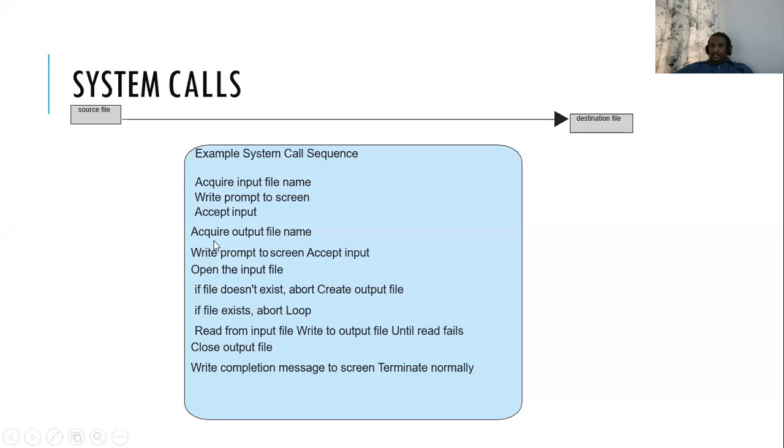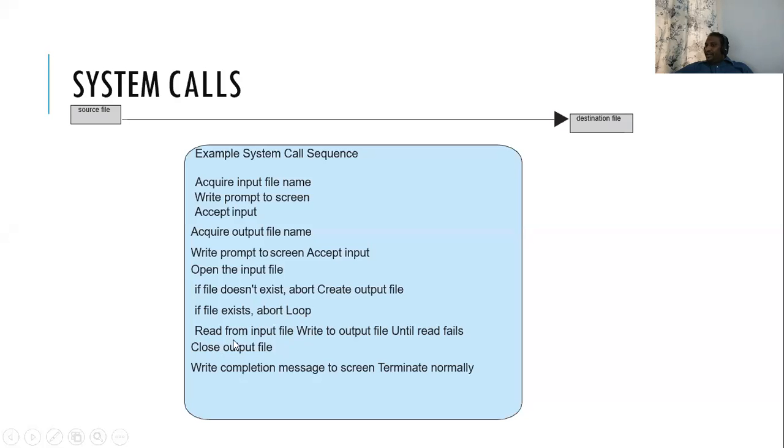Okay. Then next thing, to read that file name which is entered on the output, I require a system call. Then to open that file from the C program, I need a system call. While opening a file, the file might exist or might not exist. If the file does not exist, it will abnormally terminate the program. For that, it requires a system call. If the file exists, it will open the file. So for that, it requires a system call.